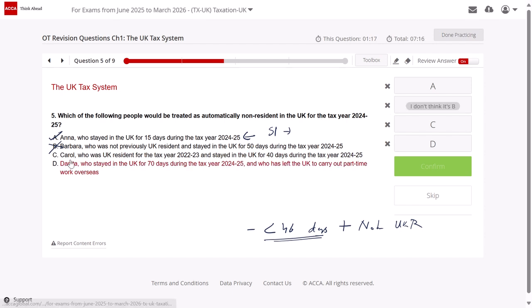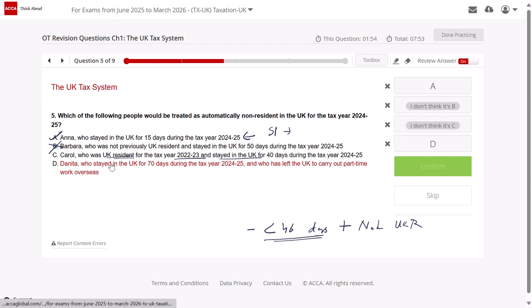Option C says Carol, who was UK resident for the tax year 22-23 and stayed in the UK for 40 days during the tax year 24-25. So can I say the first condition, stage one's first test, is not satisfied because it is less than 60 days? This is 40 days. And in the second condition, it should be less than 46 days plus not a UK resident. Here, Carol has been UK resident for 22-23, right? So can I say even option C is ruled out?